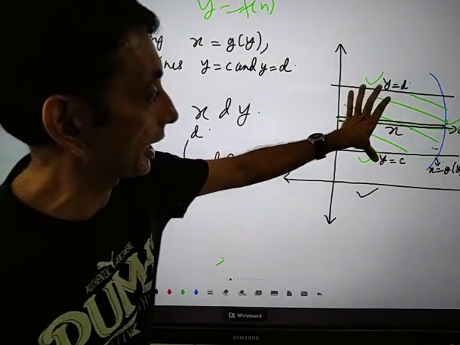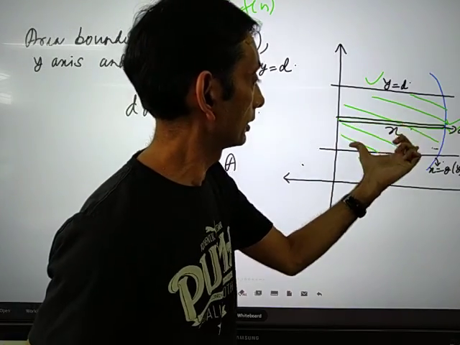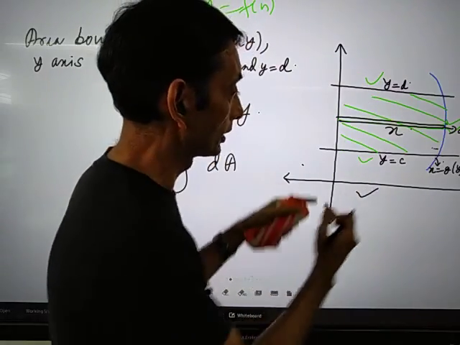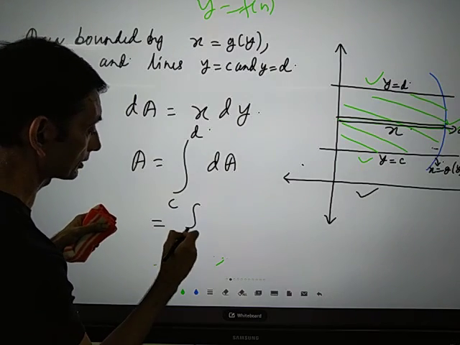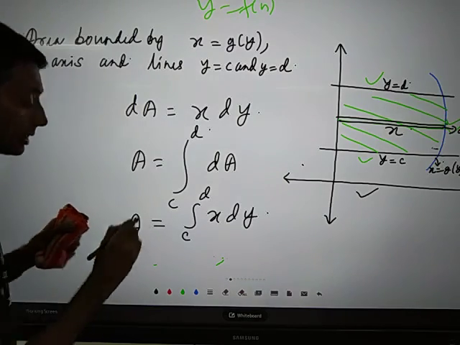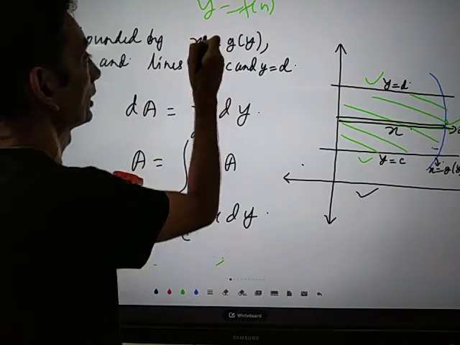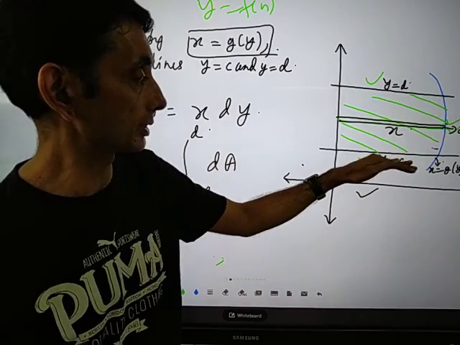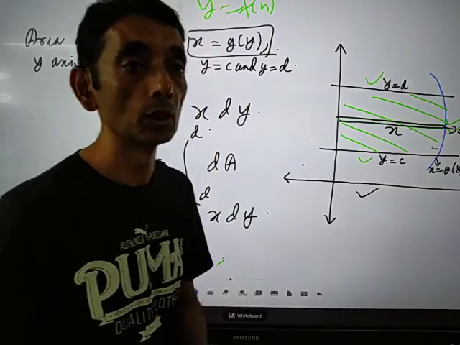So here also this shaded area can be considered as the combination of many such small strips, starting from y equal to c to y equal to d. So we can just replace dA with x dy. So this is the formula for calculation of area, if the function is given as x equal to φ(y), and we need to calculate the area from the line y equal to c to y equal to d with respect to the y-axis.